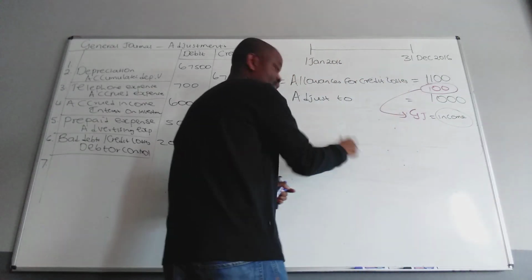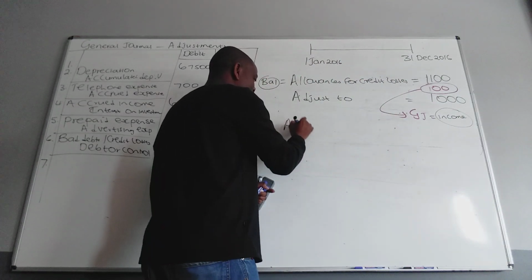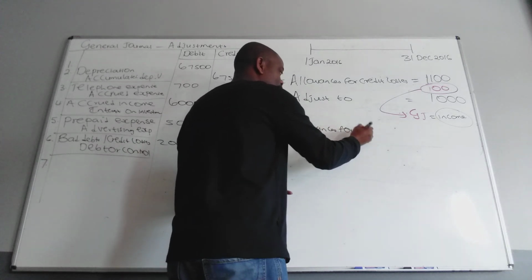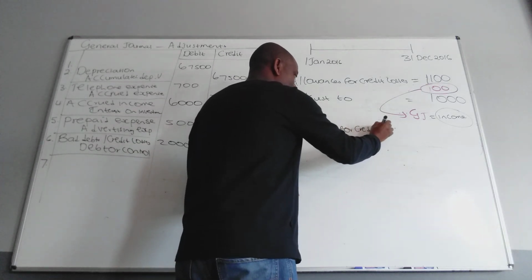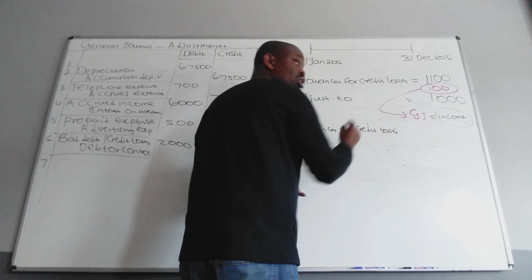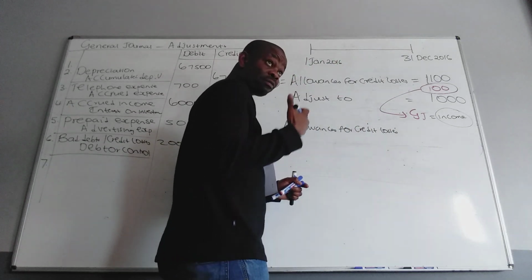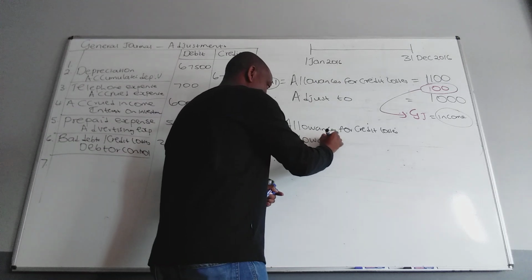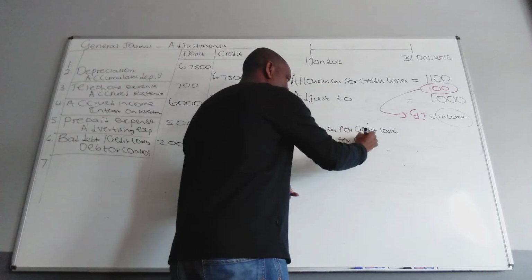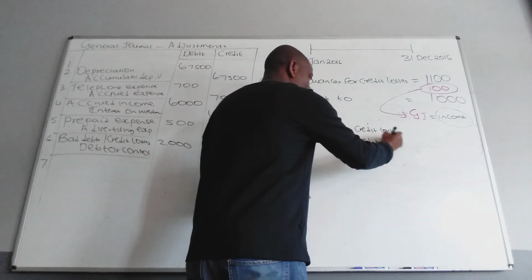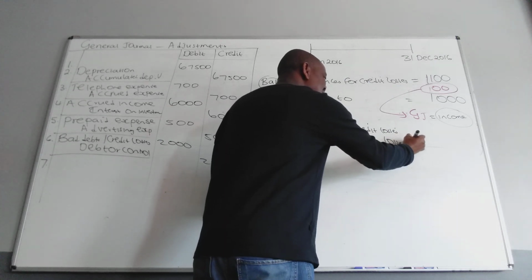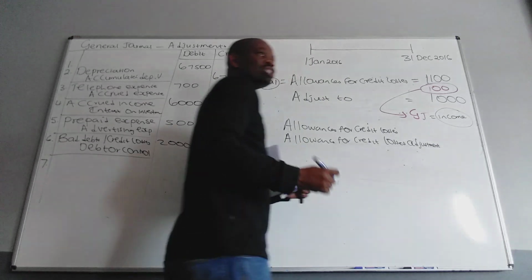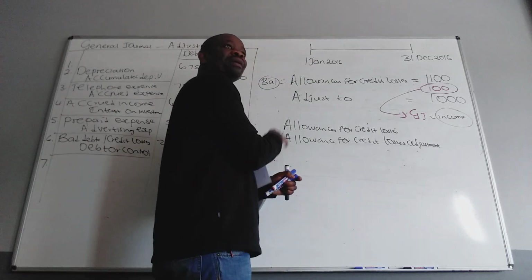Because the true account for this will always be allowance for credit losses. Some books use bad debts instead, but for our book we use allowance for credit losses adjustment. That's still okay.